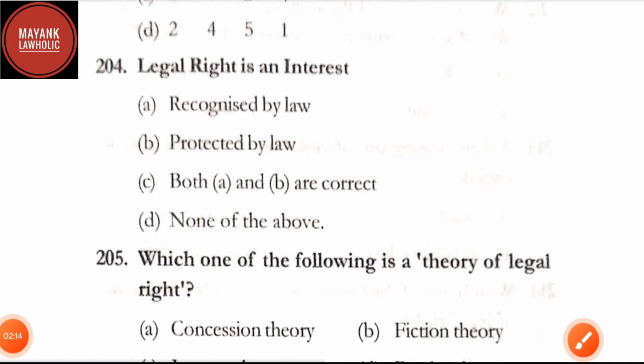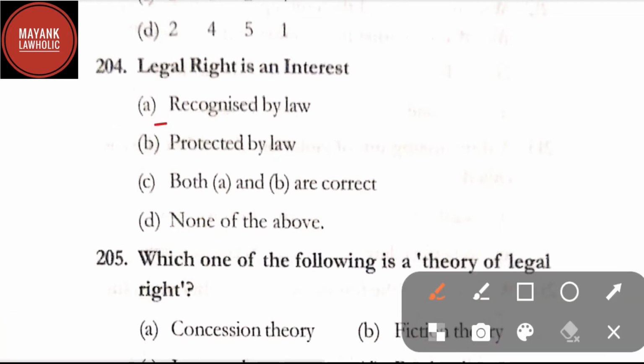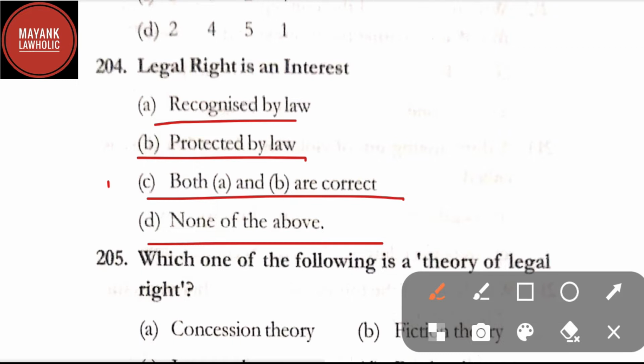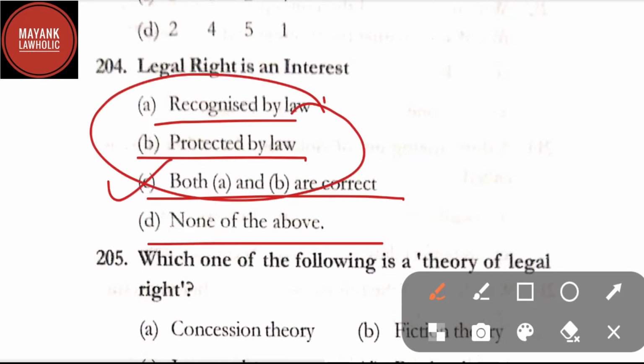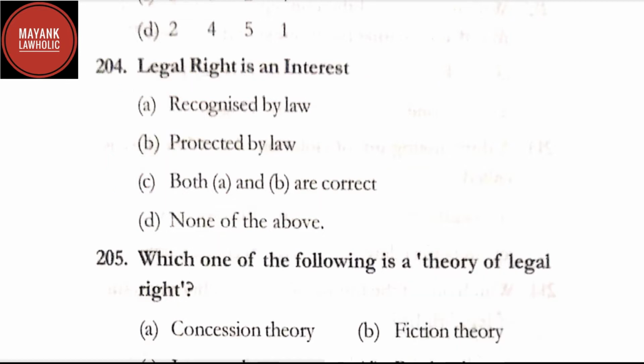Question number 204. Legal right is an interest. Assertion A: recognized by the law. Reason R: protected by the law. Option C, both A and R correct, and option D, none of the above. Here the correct answer is option C, that is both A and R correct. Legal right is an interest recognized by law, protected by law.